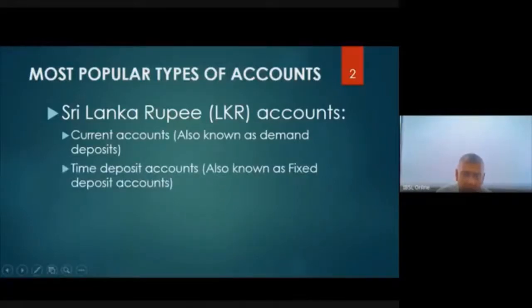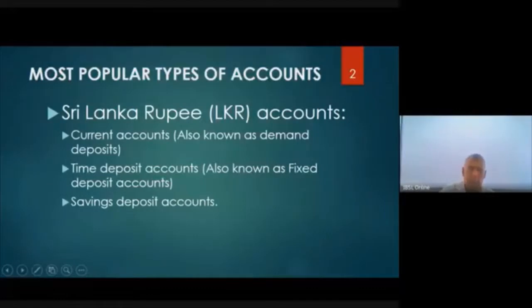Then the time deposit account, also known as fixed deposit accounts. Now remember, on current accounts, banks do not pay interest. On time deposits, banks pay interest. Then savings accounts also, banks pay interest. So better note down here, no interest paid by the bank.